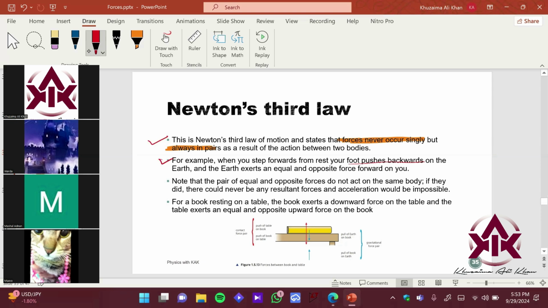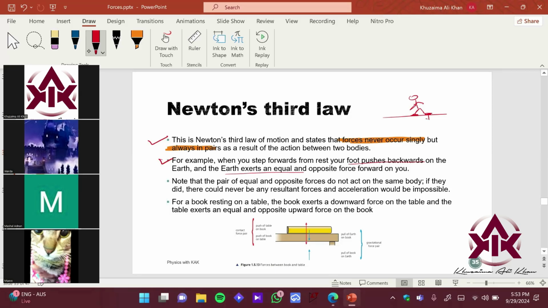Sorry. And the earth exerts an equal but opposite force on you, right? So imagine you're standing on the floor, right? Let me draw a foot. Let's say this is one of the feet over here. You're standing over here, right? So this is your force.